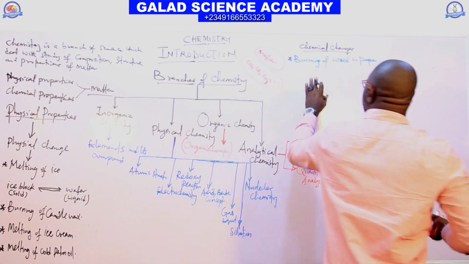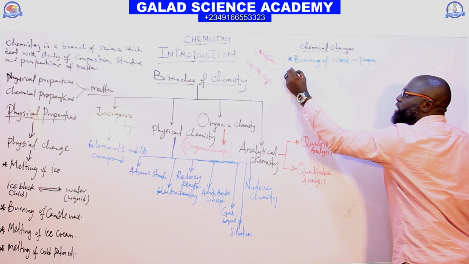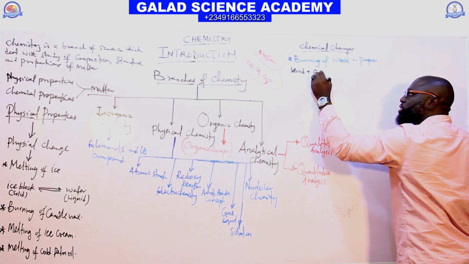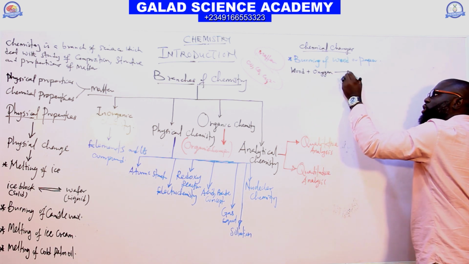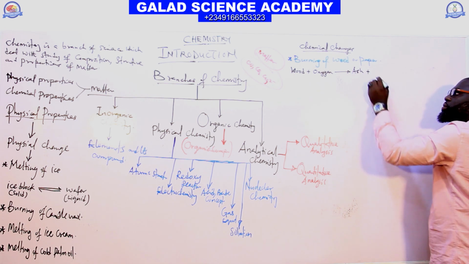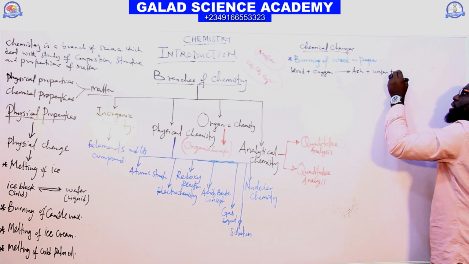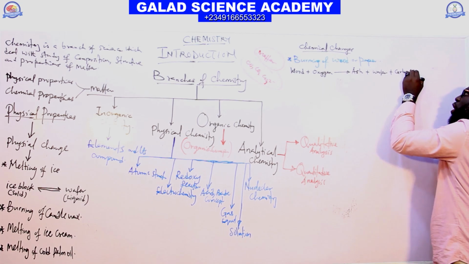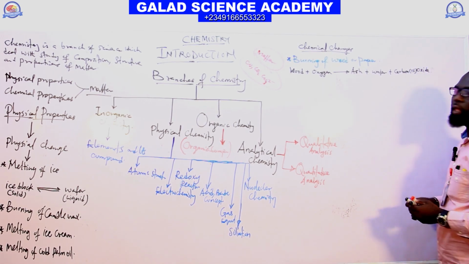So in chemistry, whenever you burn, you add oxygen to it. Assume we have wood plus oxygen. The product will be ash plus water and carbon dioxide.